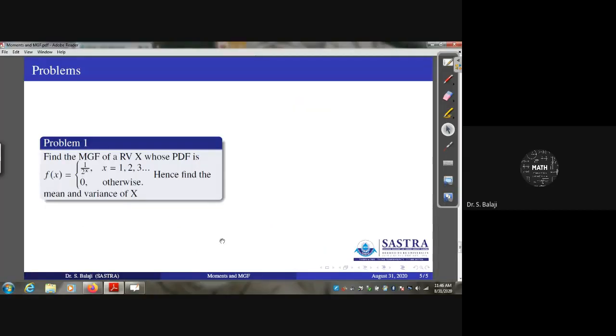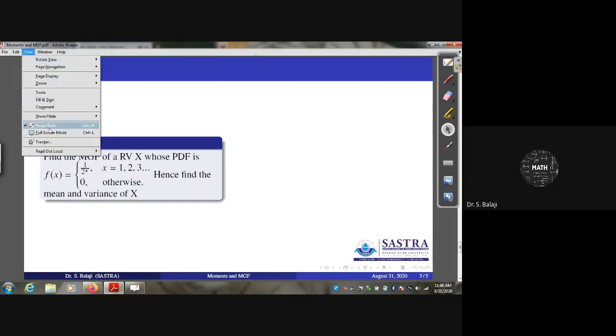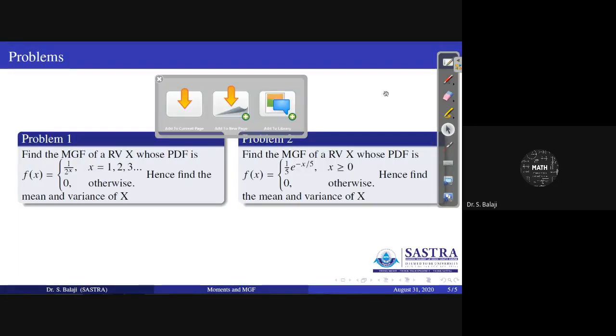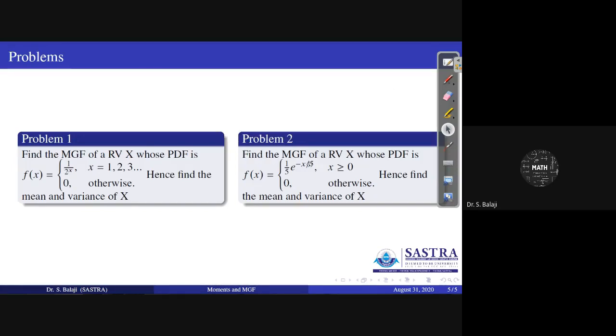Similarly, you have another problem: find the MGF of your random variable capital X whose PDF is given by f of x equal to 1 by 5 e power minus x by 5 for x greater than or equal to 0, and 0 otherwise. It is also a problem we solved in the random variable topic.